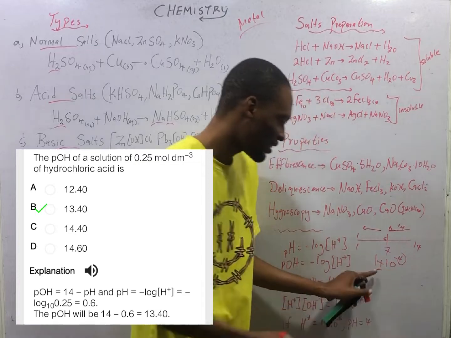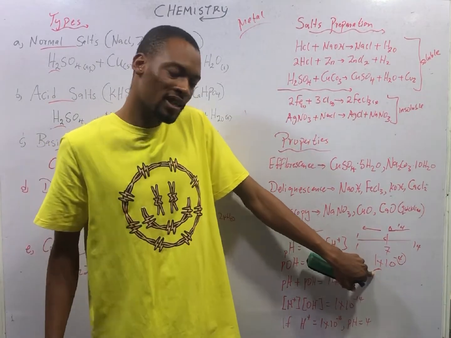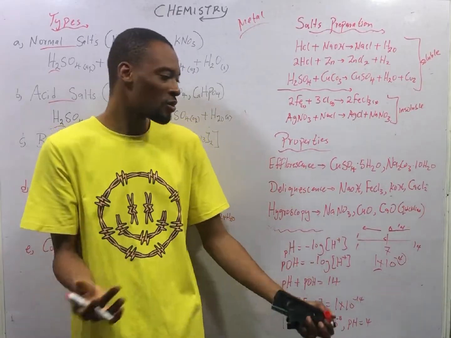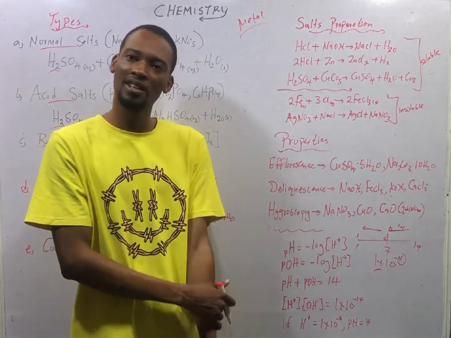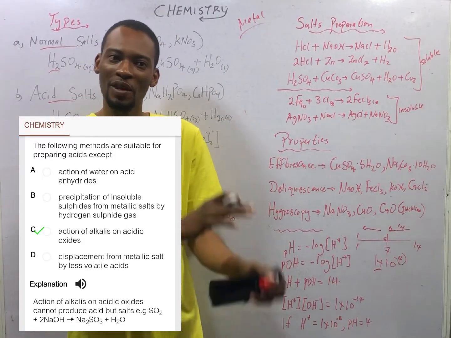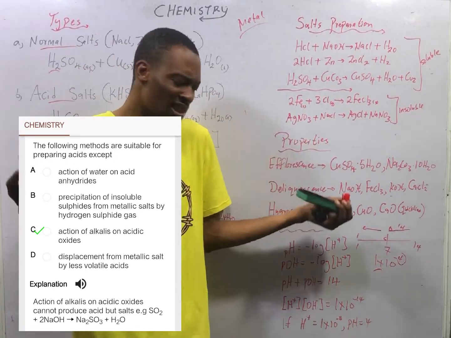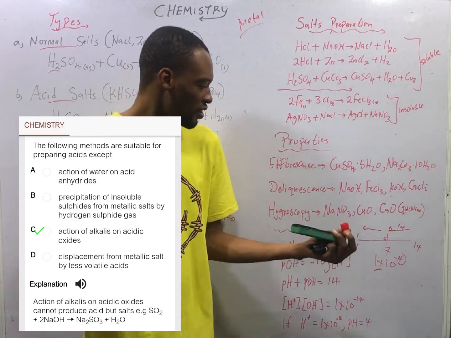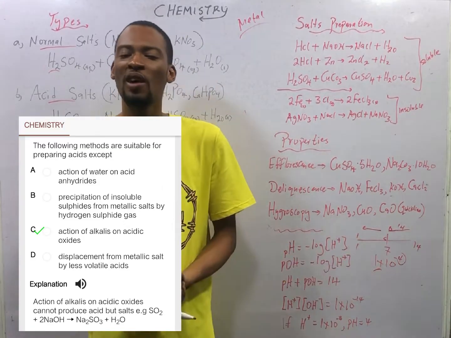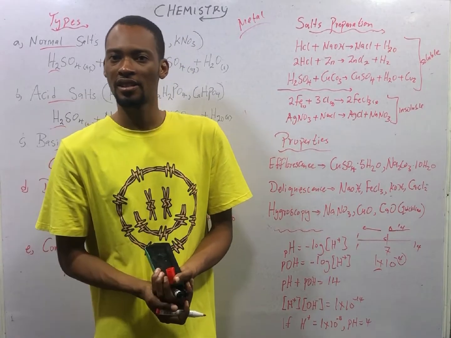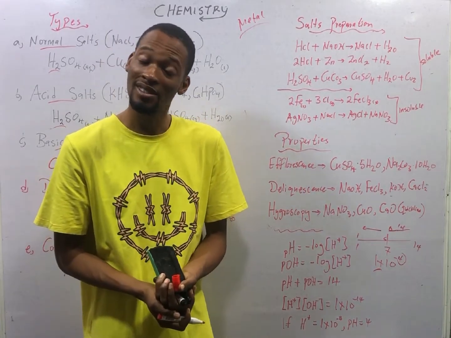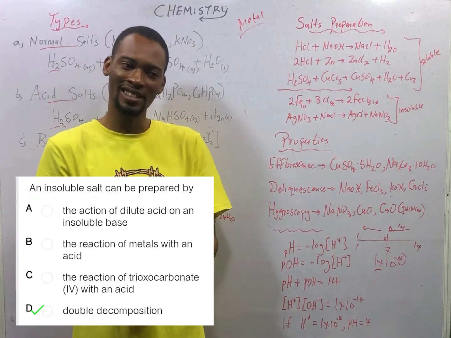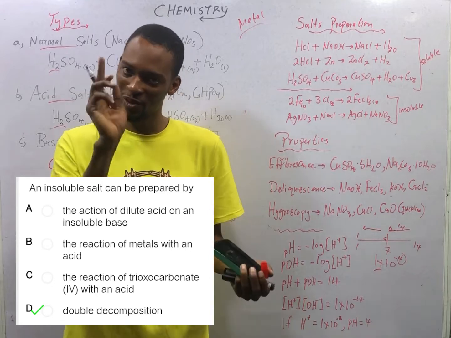So the log here is 1. If here is 1 and you have times 10 to the power of minus something, the pH is the something. So if the hydrogen ion concentration is 1 times 10 to the power of minus 8, the pH is 8. No need to say, how do I use a calculator to solve for pH? How do I calculate? No. If it is 1 times 10 to the power of minus 3, the pH is 3. 1 times 10 to the power of minus 2, the pH is 2.